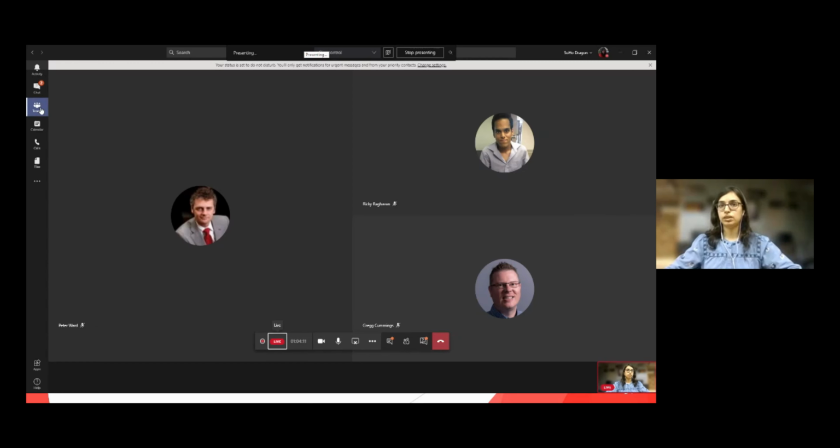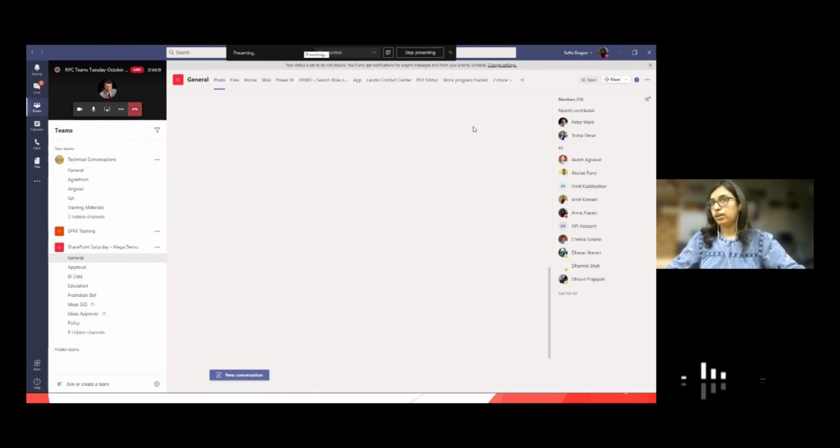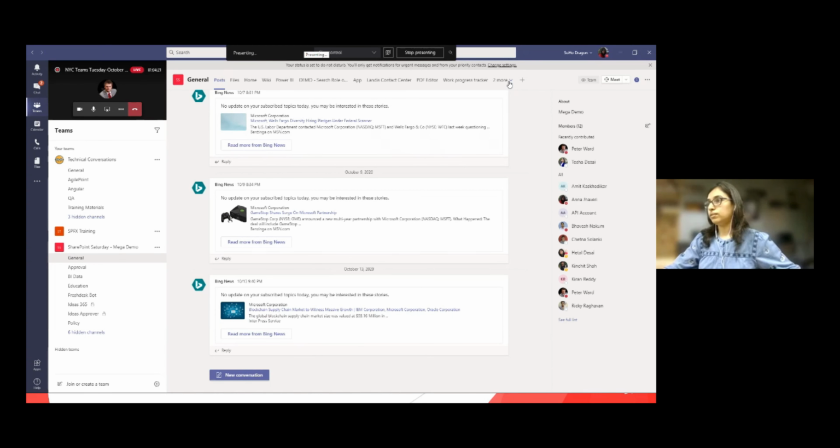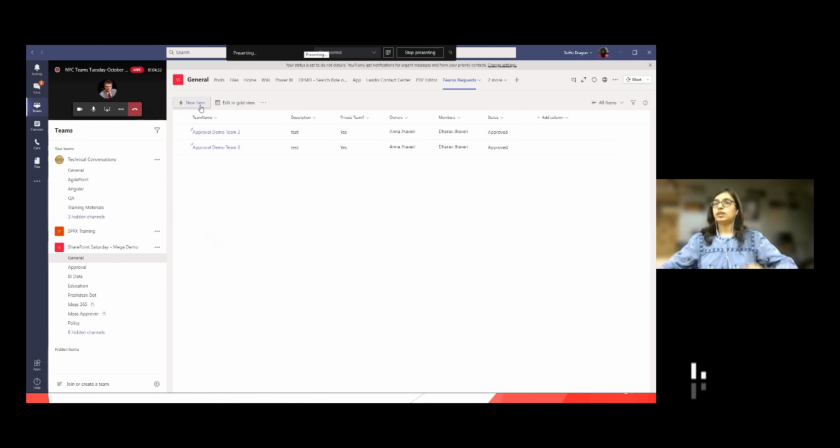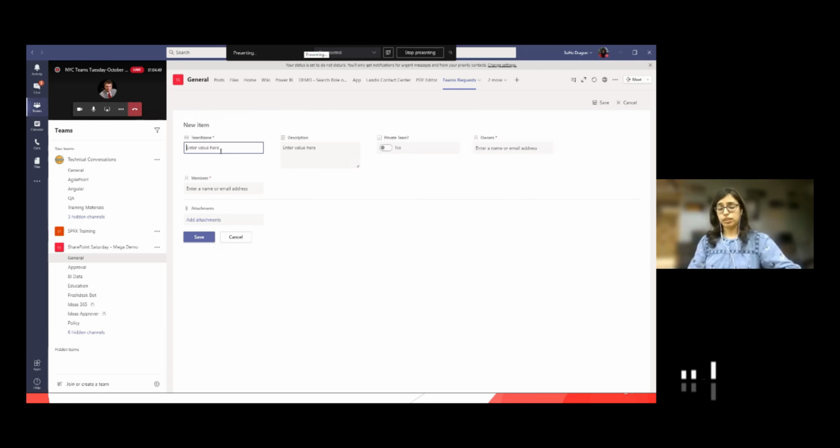So let me go to my Teams. I have a team for demos, where everyone in our team does the demos. I have a tab here called Teams requests, and I can create a new request from here. This is just a SharePoint list where a user can come in and create new requests. All right, I'll click on new item. I'll provide the team name, so let me do meetup demo 1, and then I'll put just for demo. Then, do I want it to be a private team? All right, I'll create a private team.